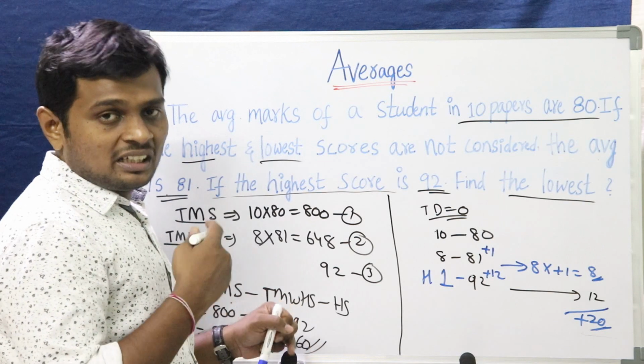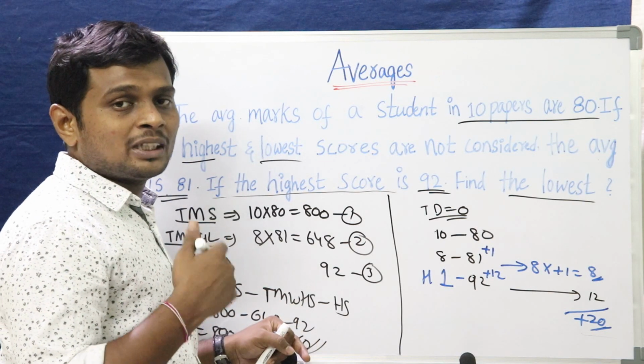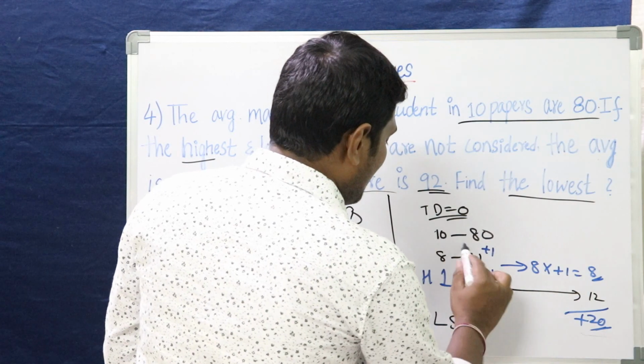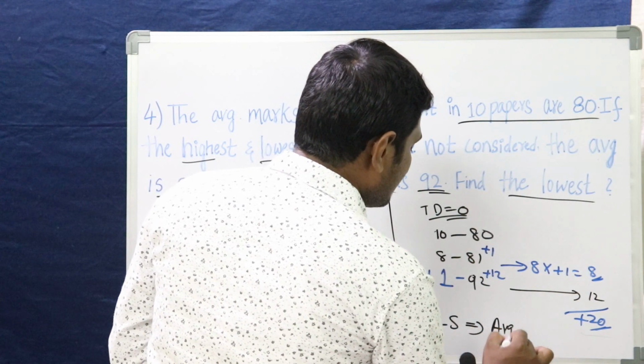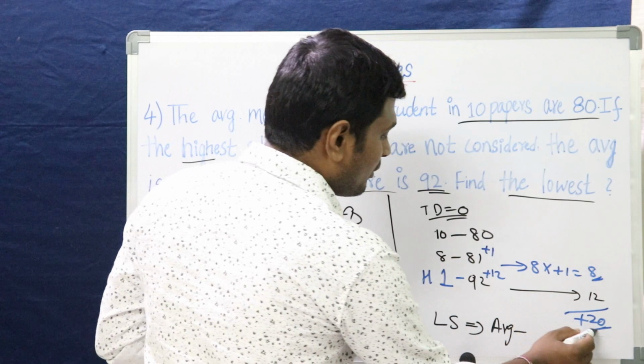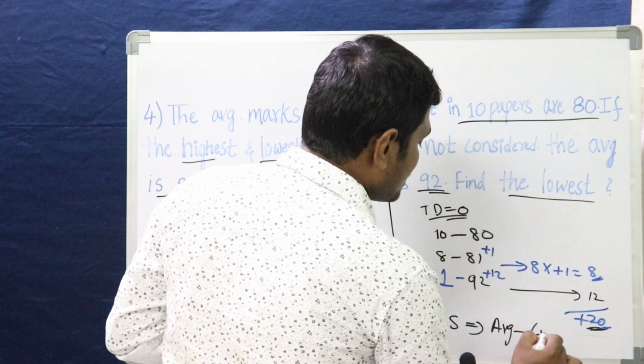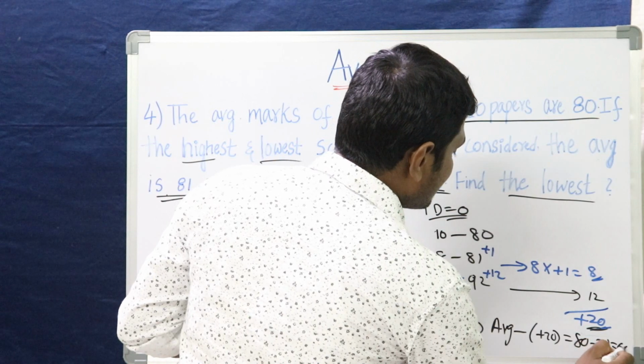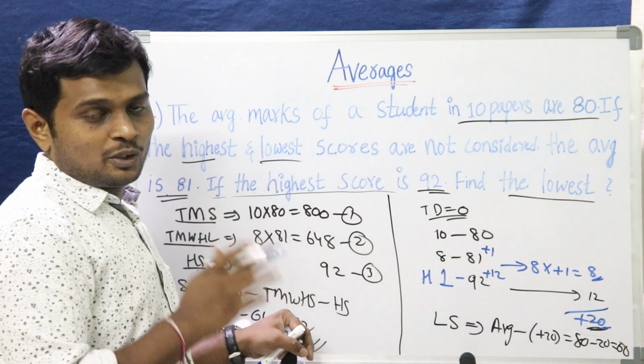In order to nullify the deviation, how much would be the lowest score? Lowest score should be the average minus this deviation. What is the deviation? Plus 20, that is 80 minus 20, 60. Right? I hope you have understood it.